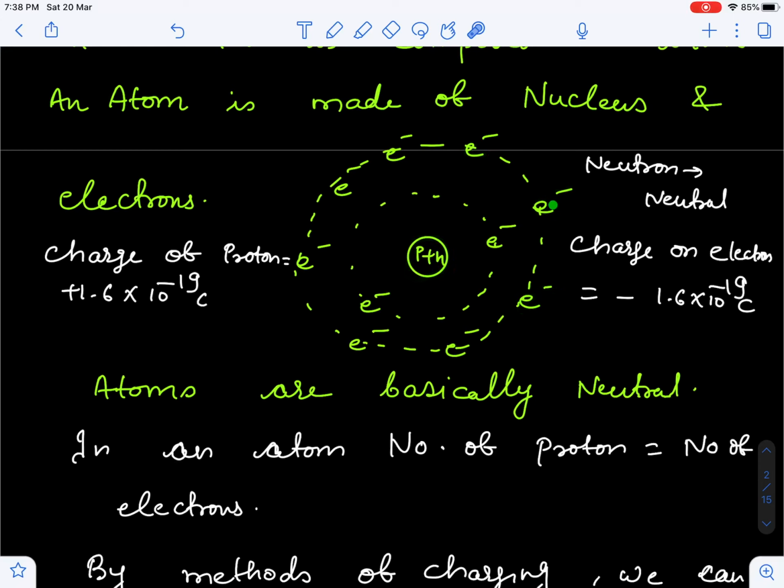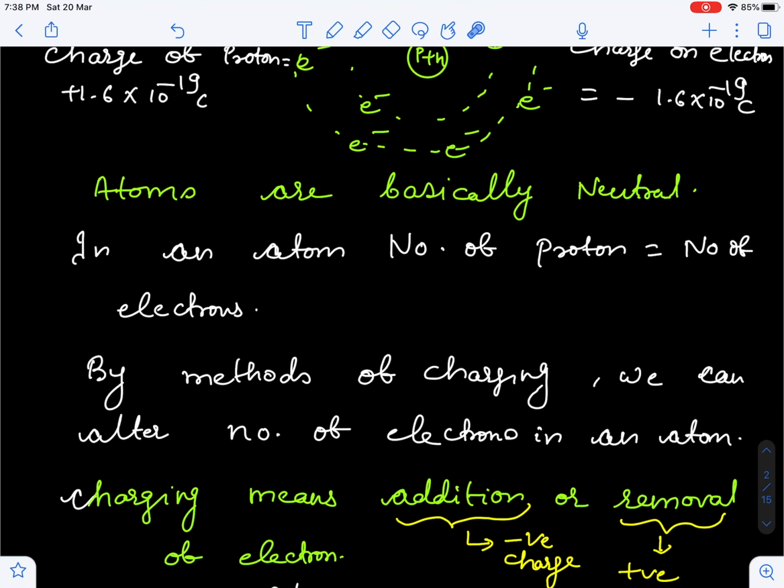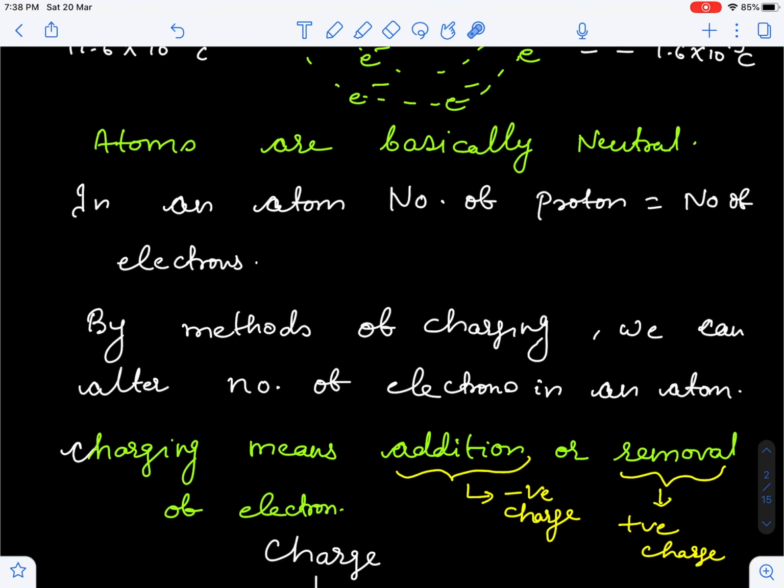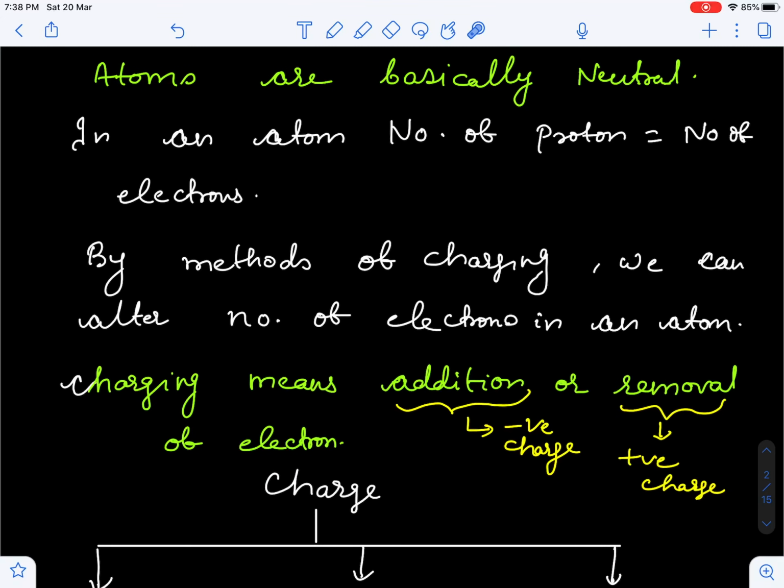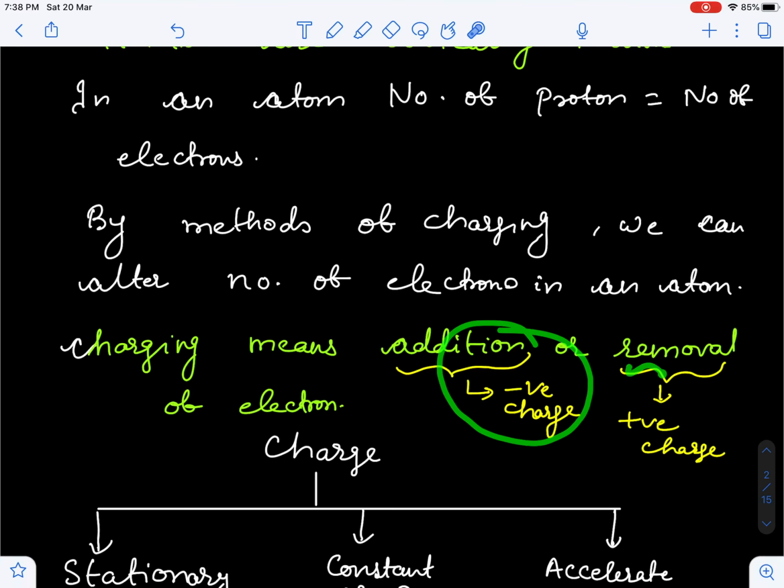So only electrons can take part in a chemical reaction, and protons cannot leave the nucleus, because when a proton is broken the atom loses its existence. So only an excess of electrons or a deficiency of electrons is there. Charging means addition or removal of electrons. If you add electrons, since electrons have negative charge, we make the atom negatively charged, and if you remove electrons from the atom, we make it positively charged.